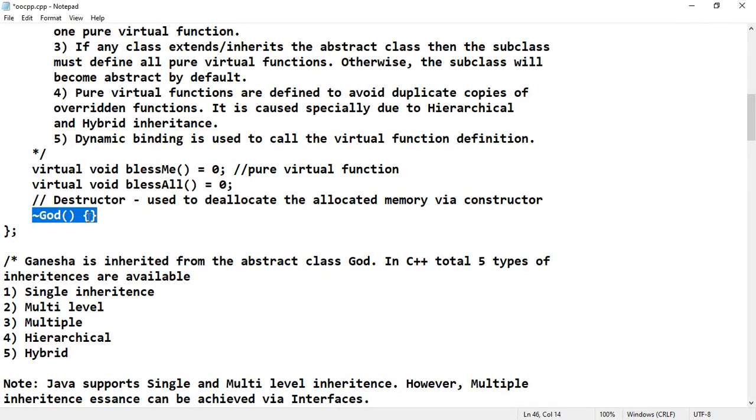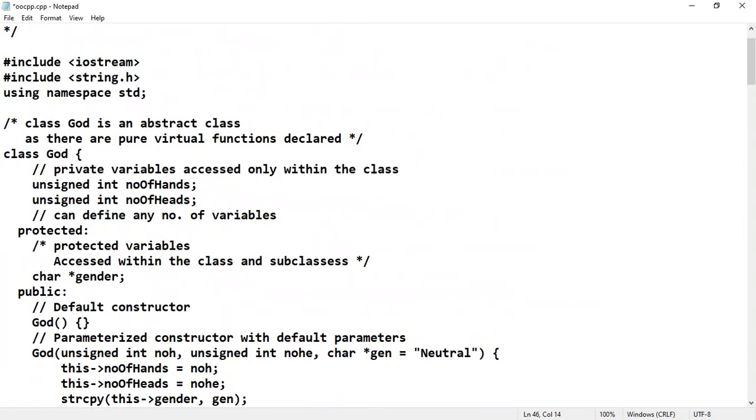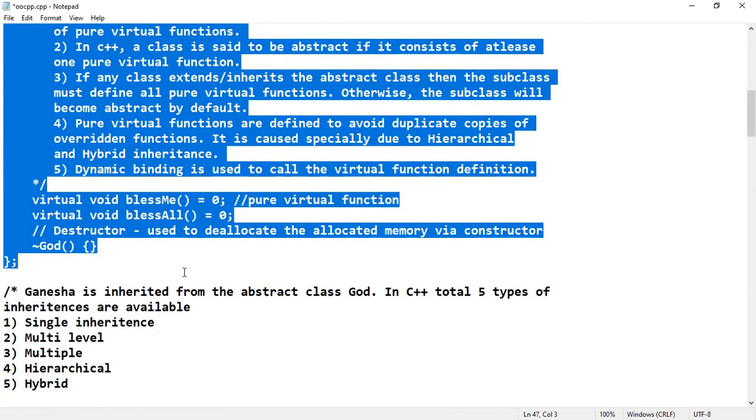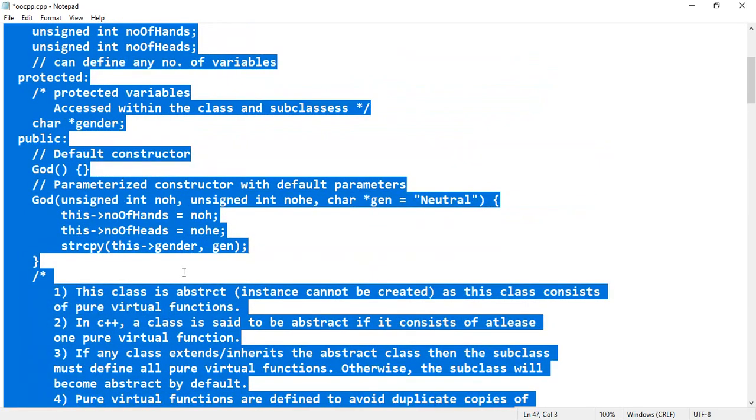The object will not exist anymore once the destructor is called on the object. So once the destructor is called, you must be very cautious in handling the object. That means there is no memory allocated for that object. If you try to refer to the previous object name, then you may get an error. So this is the way the God class was written, which is a pure abstract class. Since no one can define who God is, this God class is aptly suitable for coding in this way.